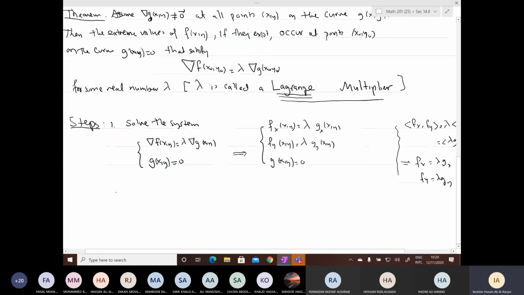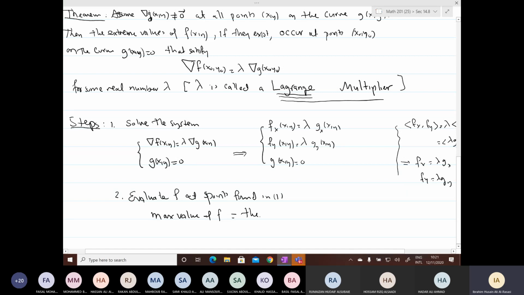When you solve the system, the second step is to evaluate f at the points found in step one. Maybe you have 3 solutions or 4 solutions. Evaluate f at each one of them. What is the maximum value of f? The largest value obtained. What is the minimum?